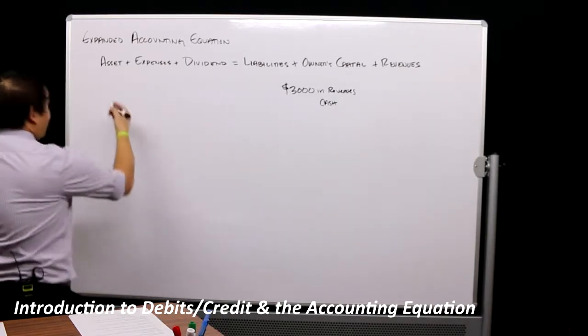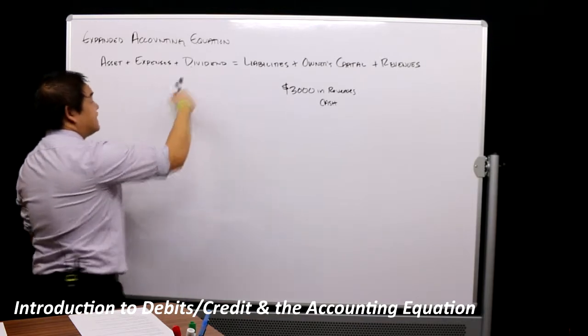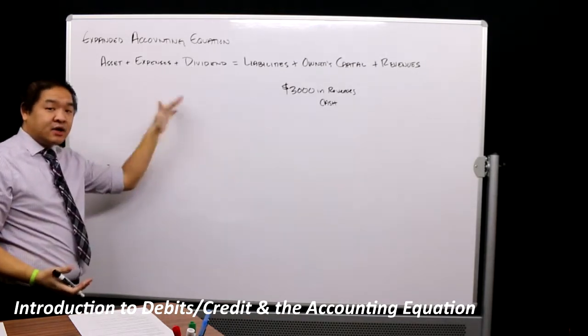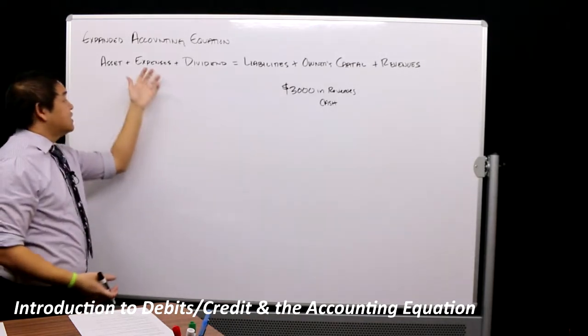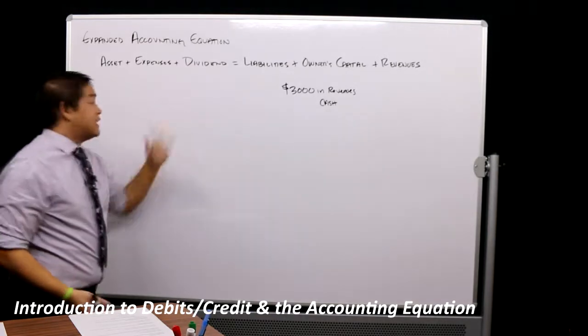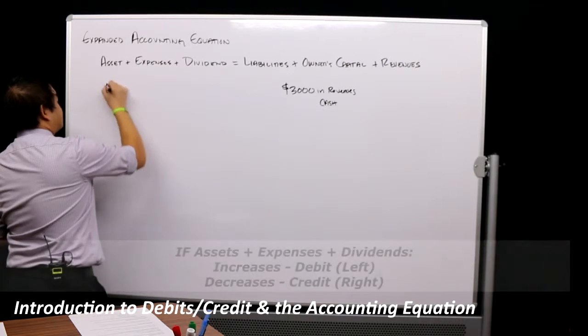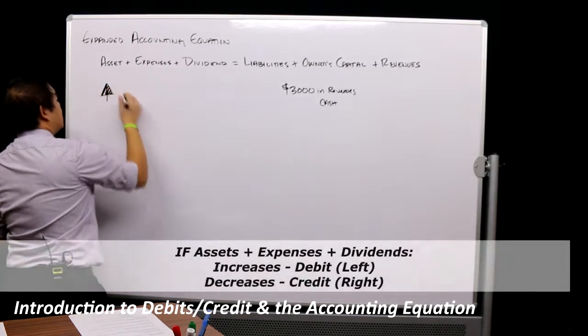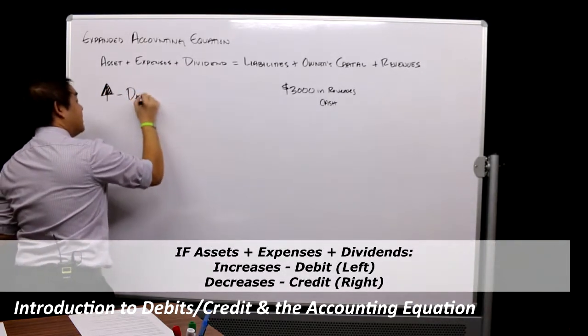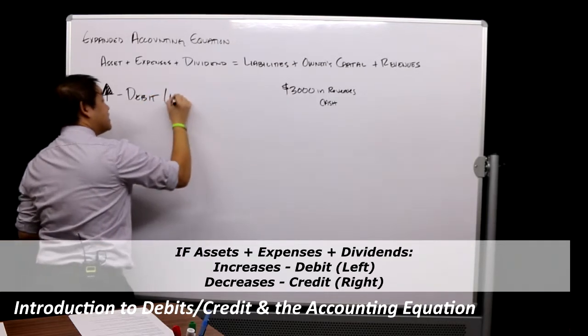If an asset, expense, or dividend account, those are categories, so if it's an account like cash, rent expense, or dividends, then if it increases in nature, we are going to debit that account, which is the left side.